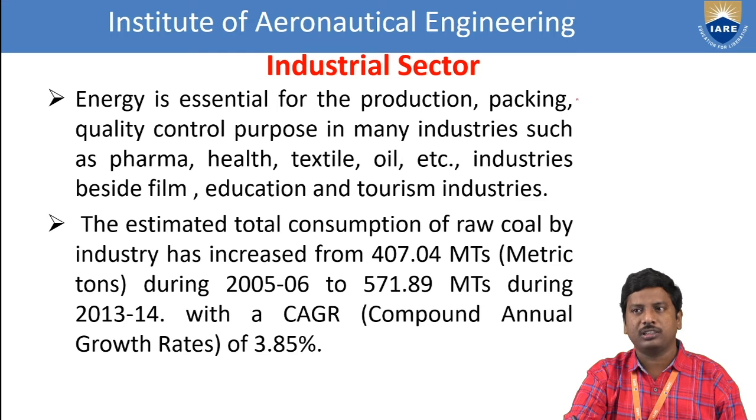So the estimated total consumption of raw coal by industry has increased from 407.04 metric tons during 2005 to 2006. It increases to 571.89 metric tons during 2013 to 2014. That means within a span of 7 to 8 years, what happens? It increases from 407.04 metric tons to 571.89 metric tons with a CAGR.